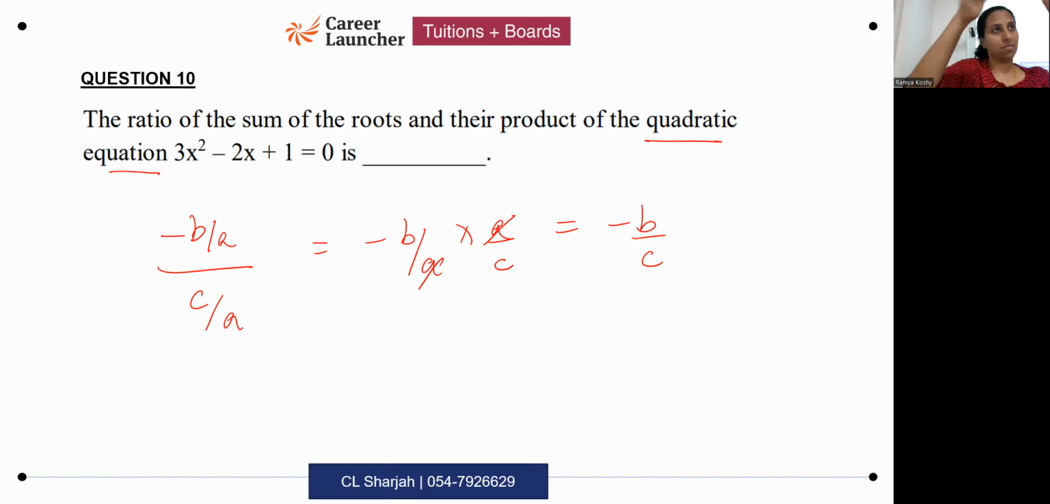You could have done this initially by substituting the values also. Same thing. What is minus of b? Plus 2. Minus of b is not minus 2. Minus of b is plus 2, minus of minus 2. So it is 2 by 1. The answer is only 2. When you're writing the answer as a ratio, write it as 2 is to 1. Okay.